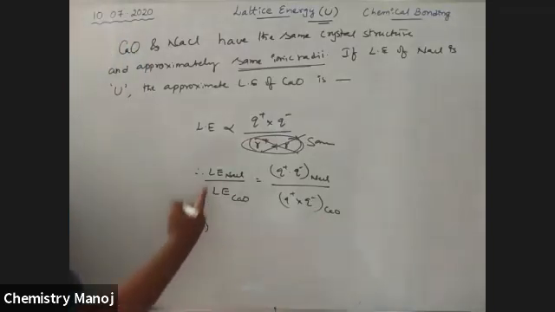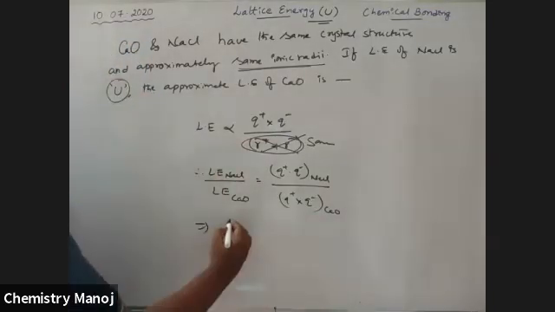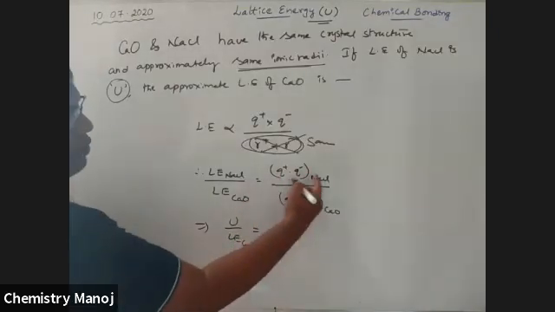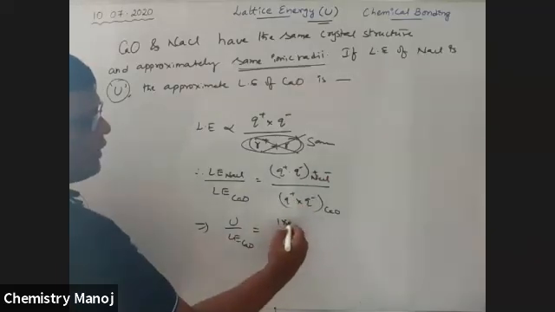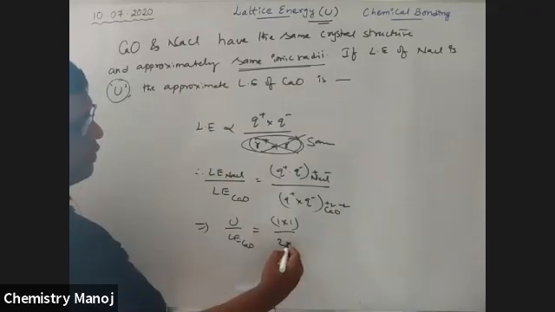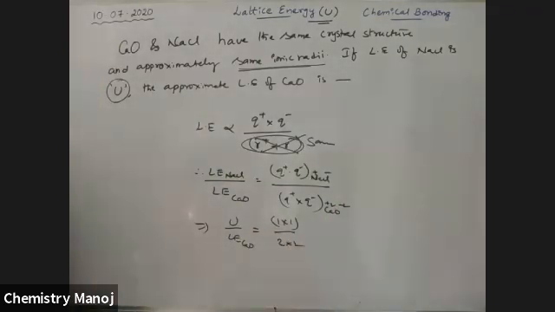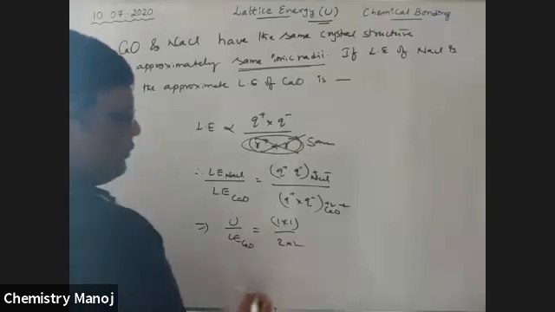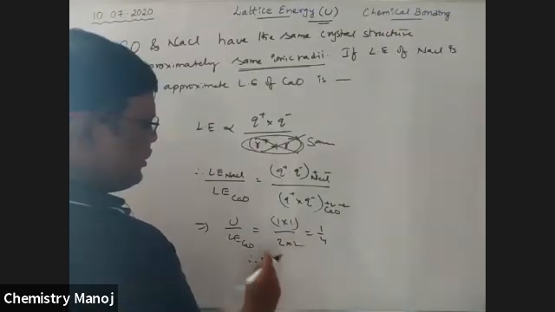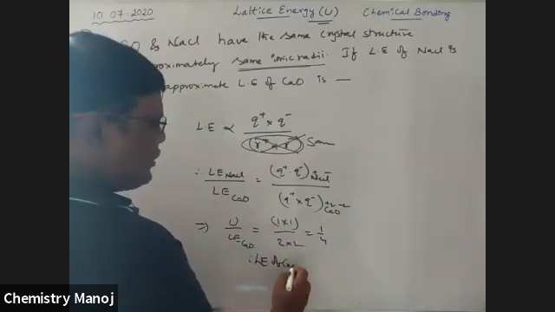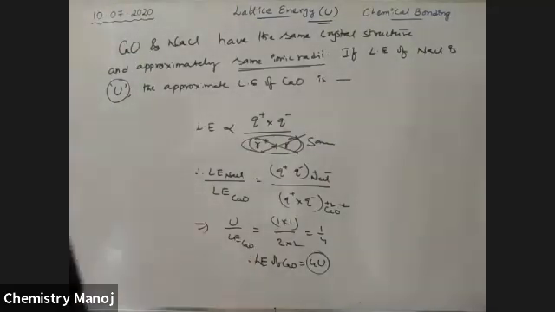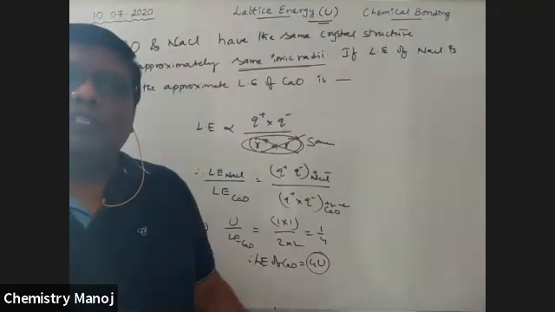The given value is lattice energy of NaCl is U, and we are going to calculate lattice energy of CaO. Na plus 1, Cl minus 1, so 1 into 1, by calcium plus 2, oxygen minus 2, so 2 into 2. Therefore, it is 1 by 4. Therefore, lattice energy of calcium oxide is equal to 4U. This is the answer.